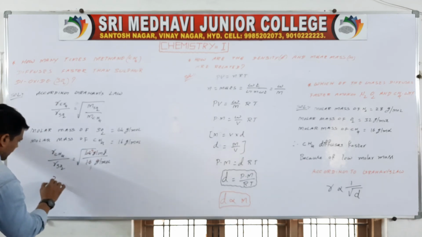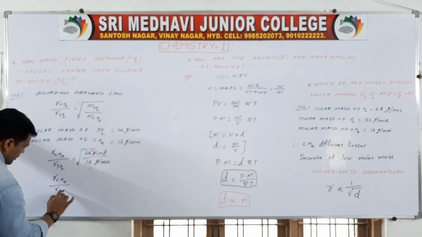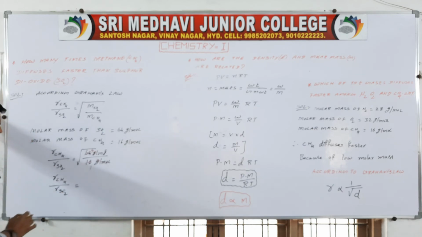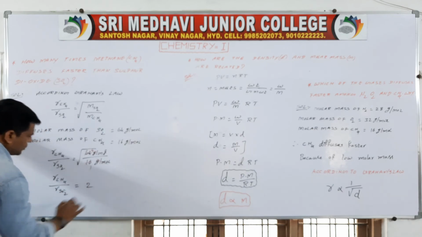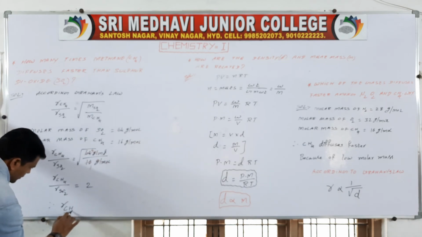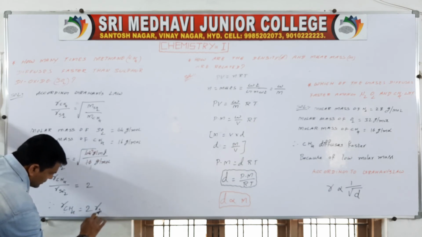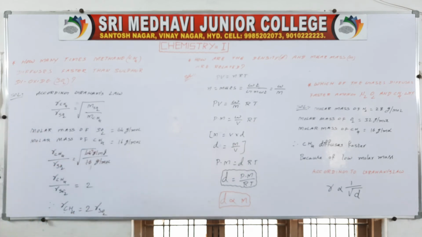Then R_CH4 by R_SO2 is equal to 2. Therefore, R_CH4 is equal to 2 into R_SO2.